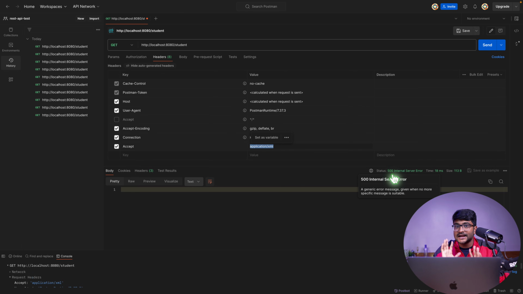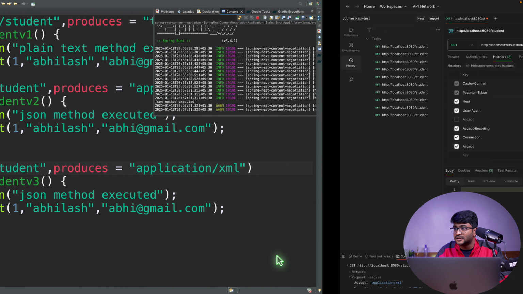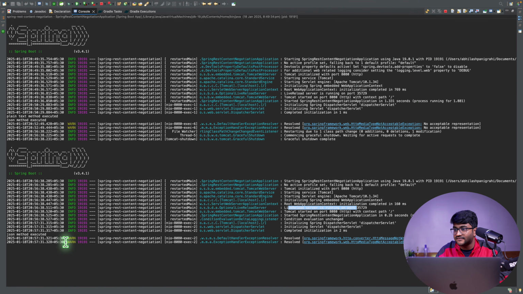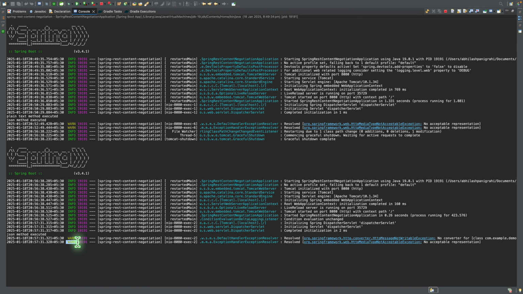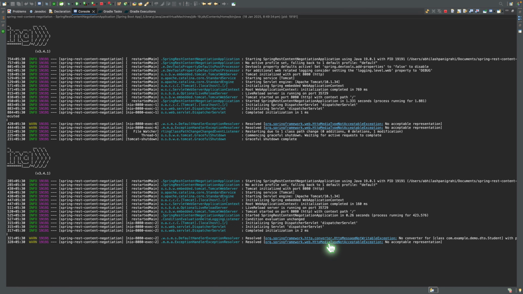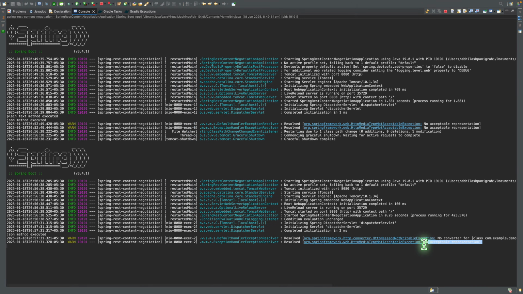So now let's just see why we have this error right now. Why the server has an error. Let's just go to the server side. Let's just check our console. Let's just see whether we have any exception. And look at that. We have a warning. And here we have an exception handler, exception resolver, exception handler, exception resolver. And it is saying HttpMediaTypeNotAcceptableException, no acceptable representation.